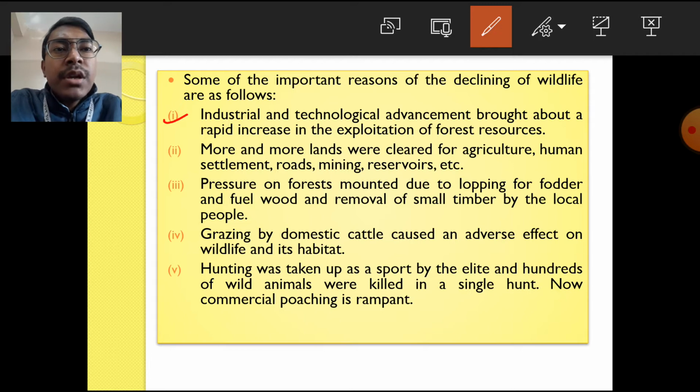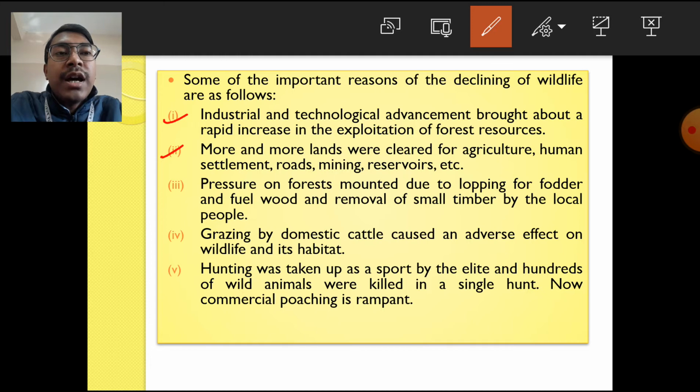More and more lands were cleared for agriculture, human settlement, roads, mining, reservoirs, etc. More and more forested land was cleared for agricultural practice like subsistence agriculture, for human settlement, for construction of roads, for mining activities, and for construction of reservoirs.